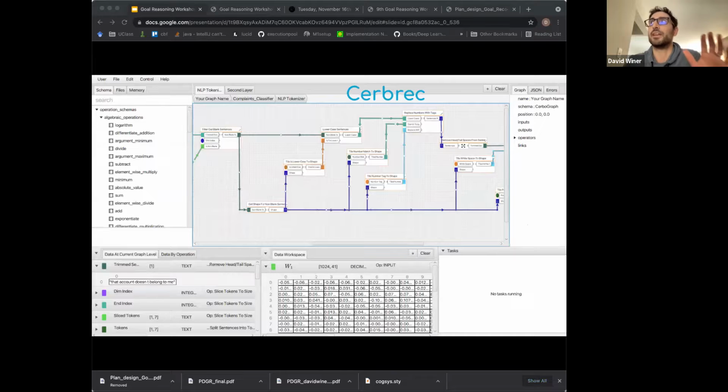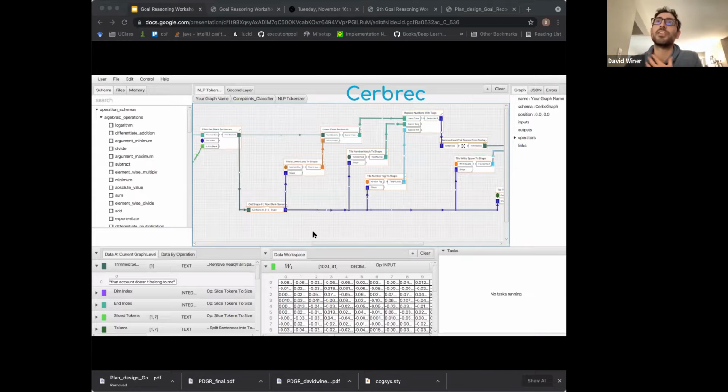So Cerbric is a platform for designing machine learning models as plan-like artifacts. So rather than path planning on a whiteboard, here we're looking at Cerbric as this base domain where users are in effect plan space planning out the flow of data across a network of operations. So a little bit about the functionality of Cerbric. Users can select schemata from the left side here and drag them into the graph. Then you could copy and paste and do your visual editing. If there's time at the end, I will do a live demo of Cerbric.